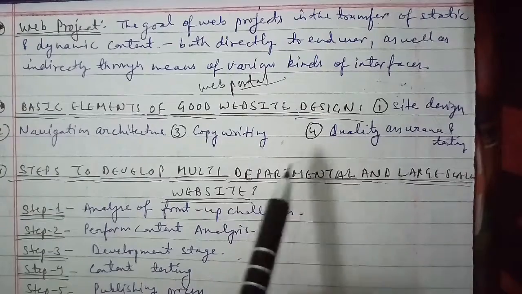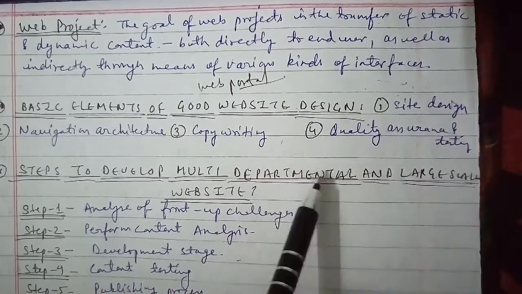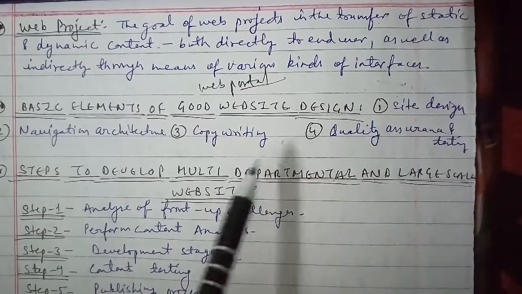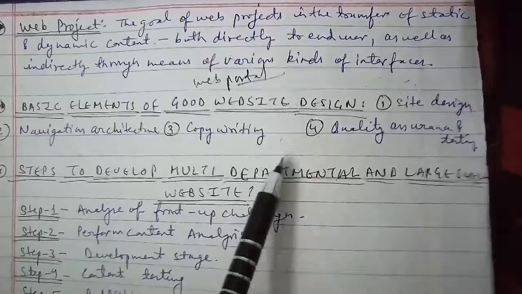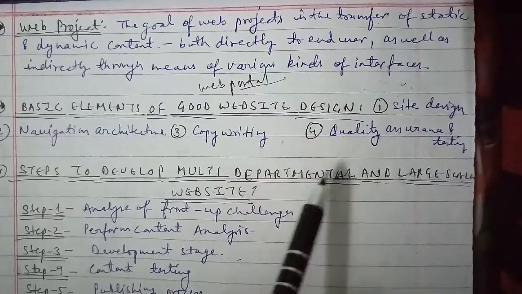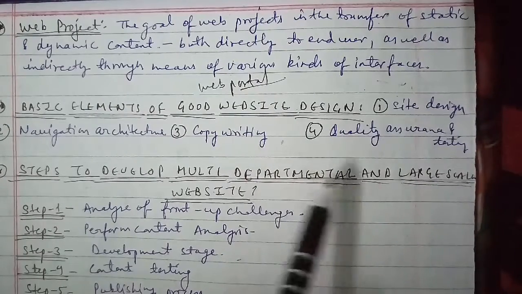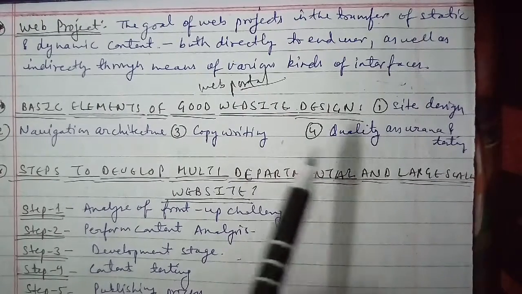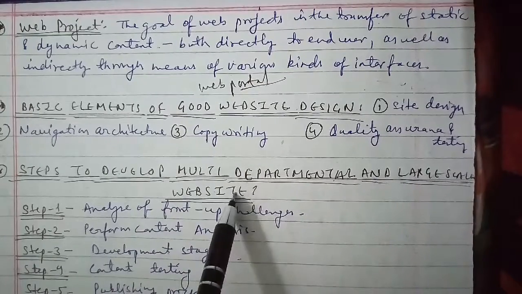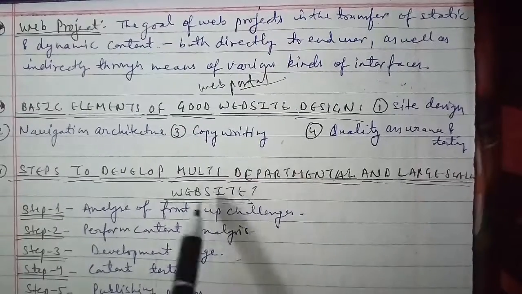Now we'll discuss what you understand by web technologies, and the steps to develop multi-departmental and large-scale websites. Web technology is a technology that acts as an interface between the web client and the web server. It includes markup languages, programming interfaces, online presentation tools, Java applets, video editing tools, and so on.